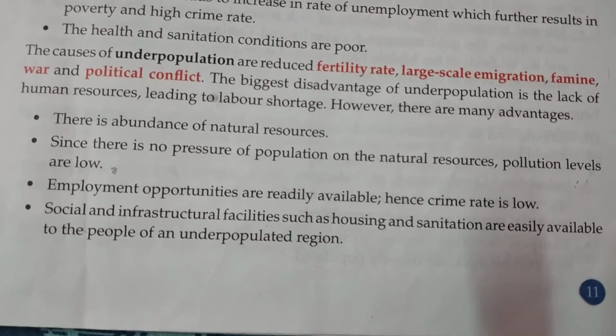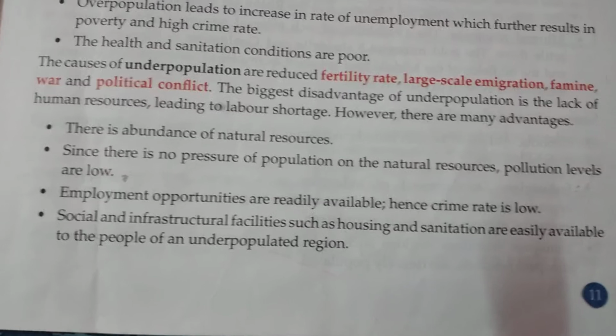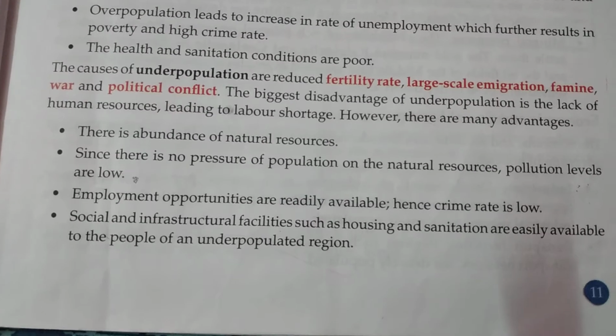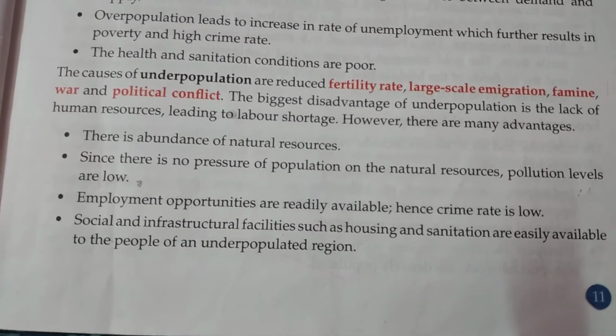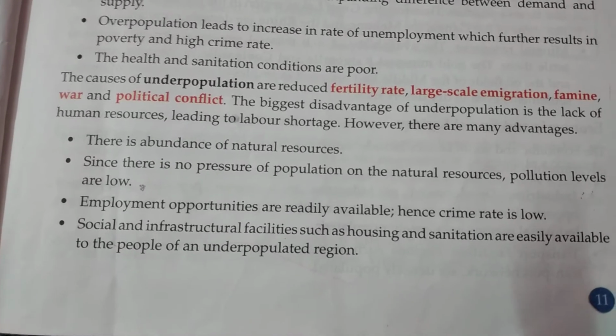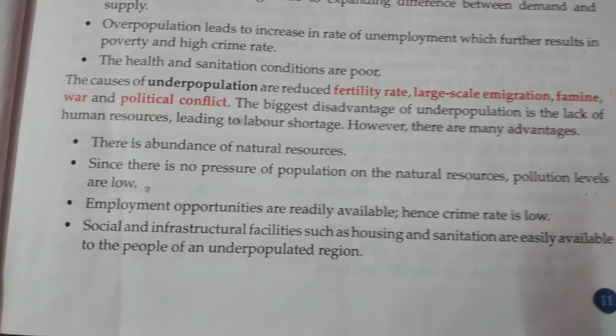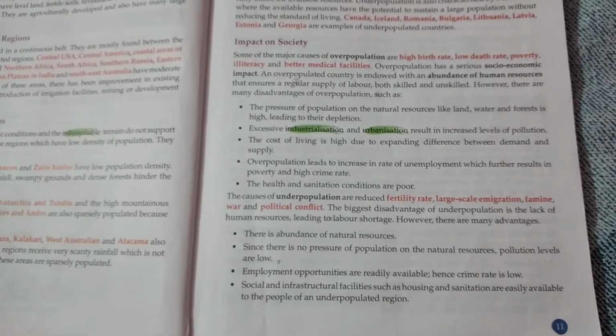So if we sum up this portion, we can say that overpopulation has mostly negative effects and underpopulation has mostly positive effects. So children, today I am ending my class over here, because this is a big chapter, so I think I will end this chapter in the next class.